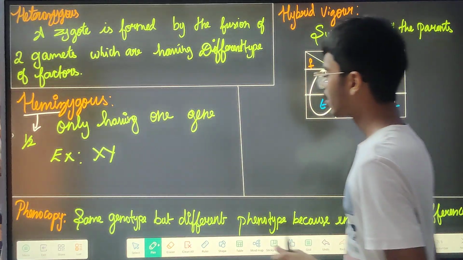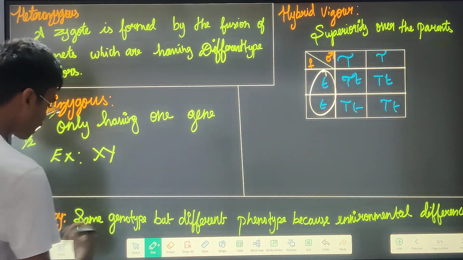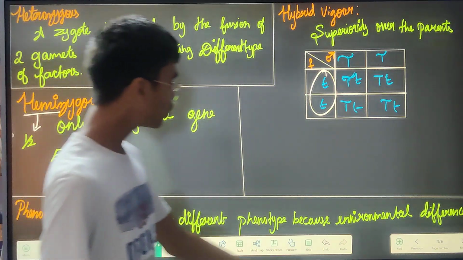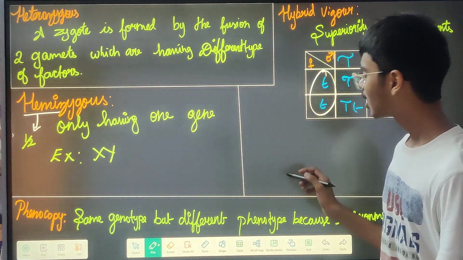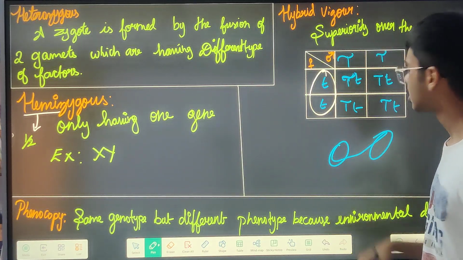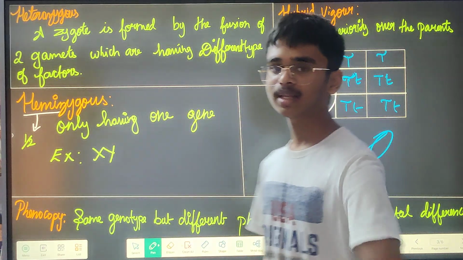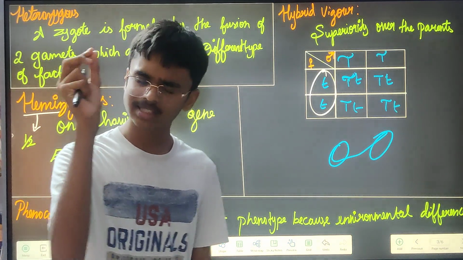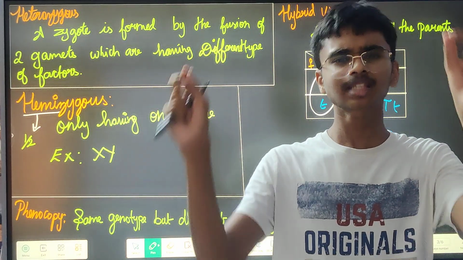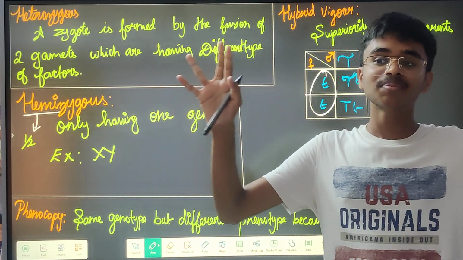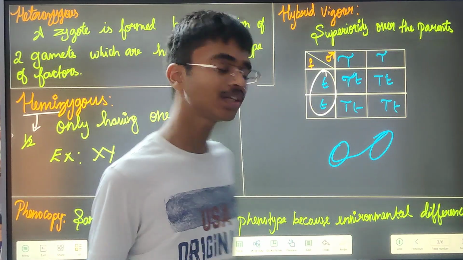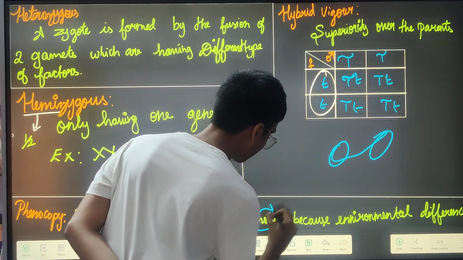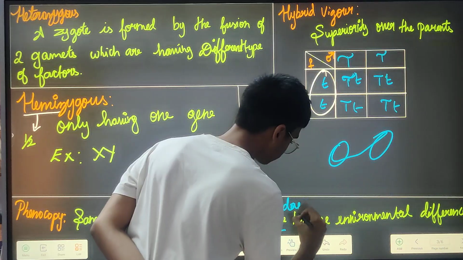What is phenocopy? Phenocopies have the same genotype, but the phenotype alone will be different. That means you take Himalayan rabbits, one rabbit in one place. There will be two different organisms, and those organisms will have exactly the same genotype, the same chromosomes. But the main thing is they will have different phenotypes. Why is it? Actually, it is none other than adaptation.